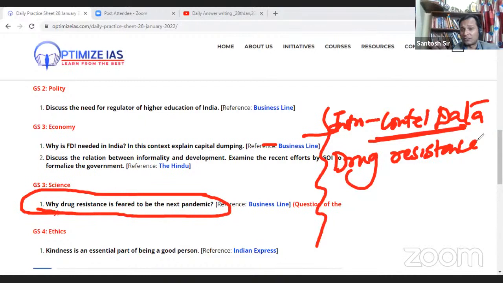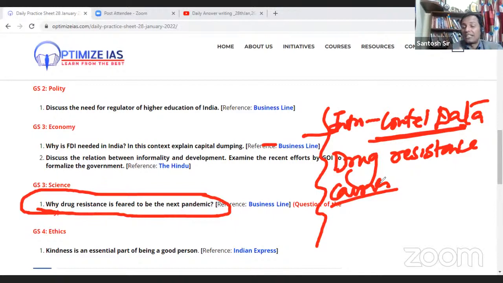Do not elaborate much, I'm telling you. Then, drug resistance, and why drug resistance. Then you can explain the causes, but only briefly, because the focus should be why drug resistance is the next pandemic. So we have to focus more on how it is impacting the health infrastructure, the health of the people, and how many people are dying.